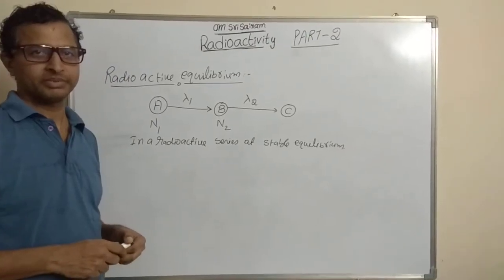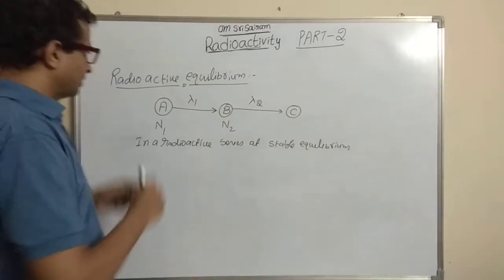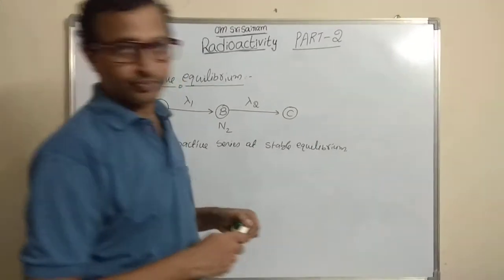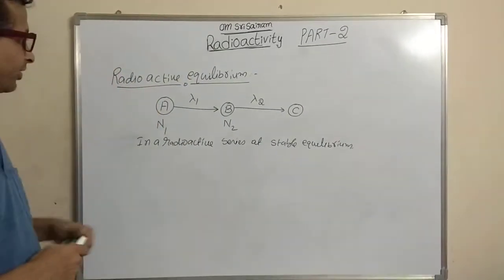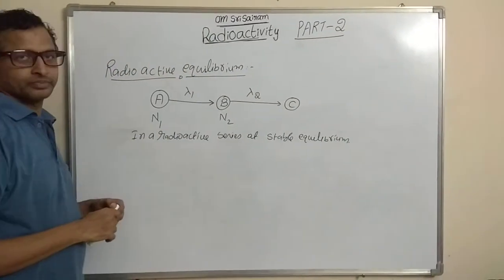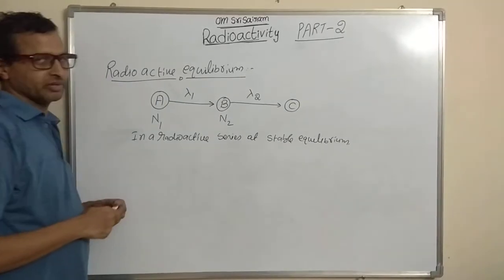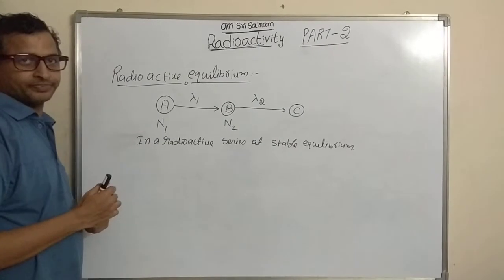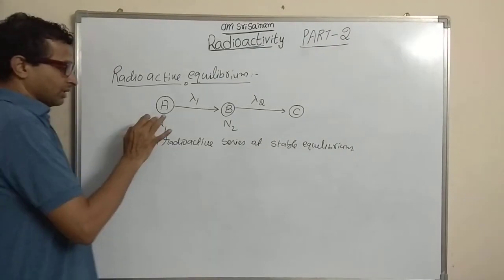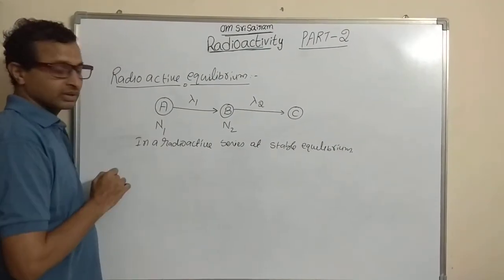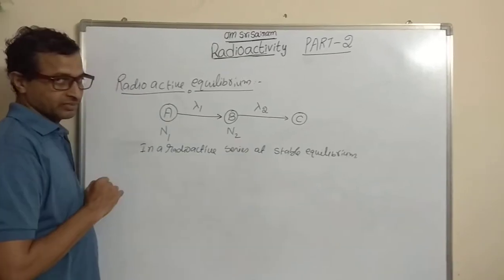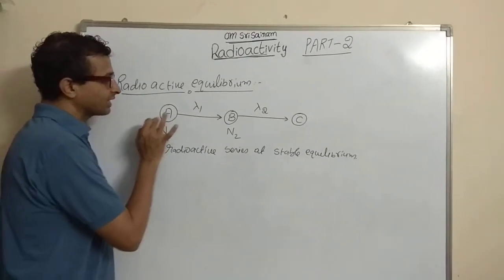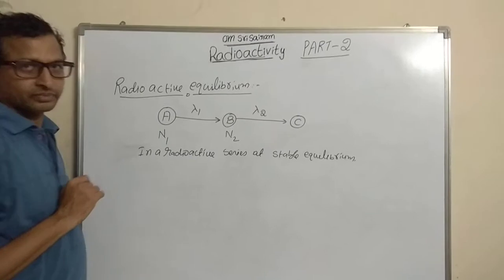The last concept in radioactivity is radioactive equilibrium. So what is meant by radioactive equilibrium? Suppose you take nuclei A, the number of nuclei present is N1 and it has a decay constant of lambda 1.